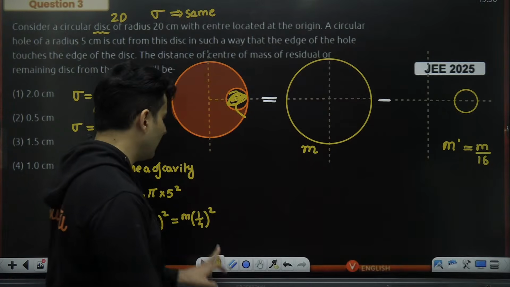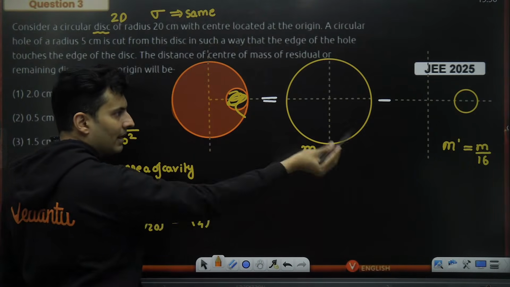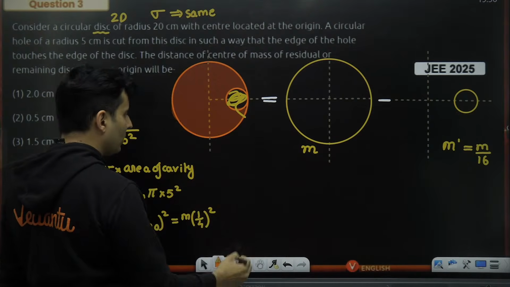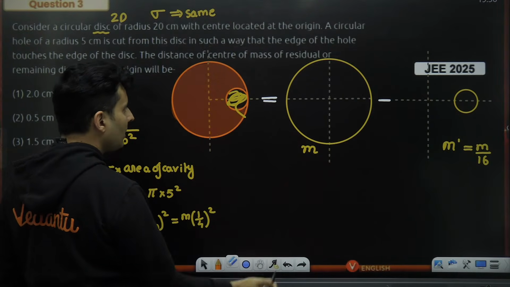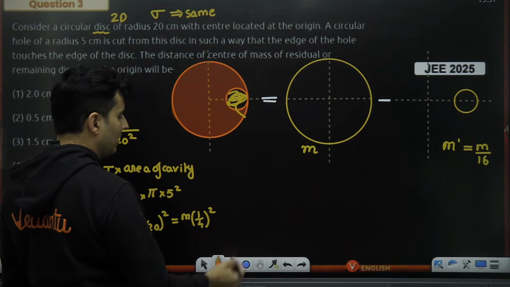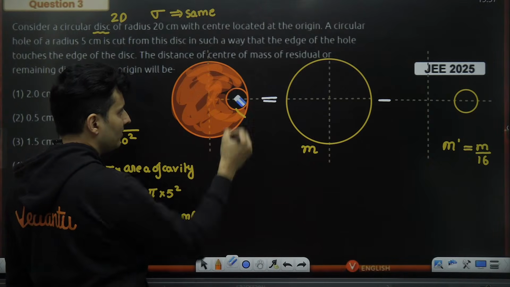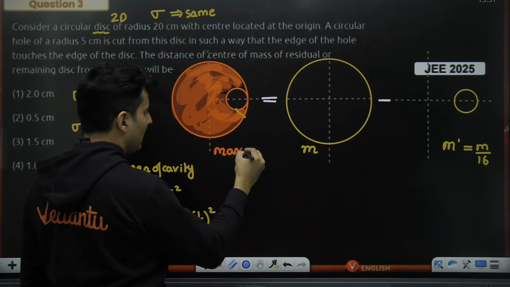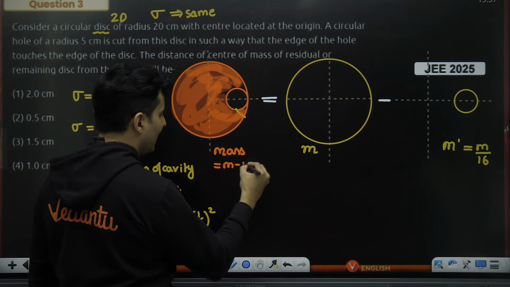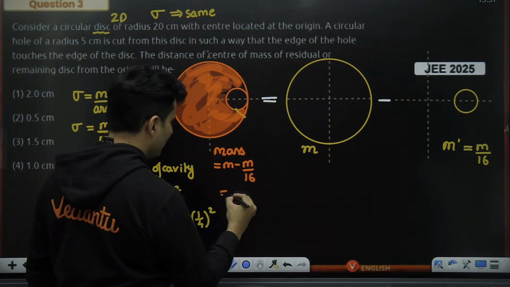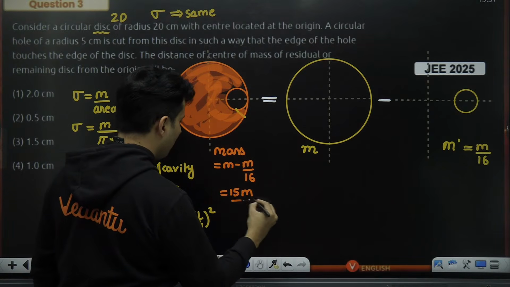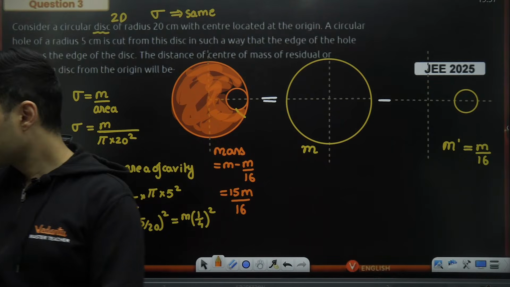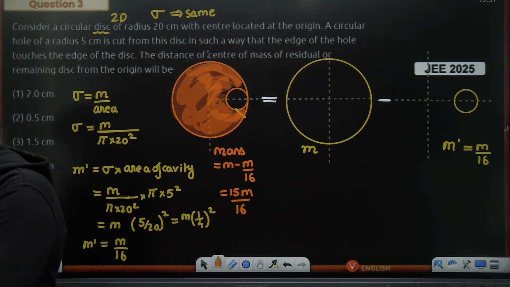That means the original mass, if that cavity was not removed, from m, if you remove m by 16, what will be that original mass, guys? Think about it. What will be that original mass? Yeah, that original mass will be m minus m by 16, which is 15m by 16. That would be the mass which is remaining of that original probe.